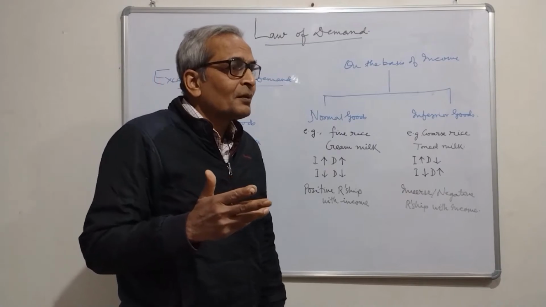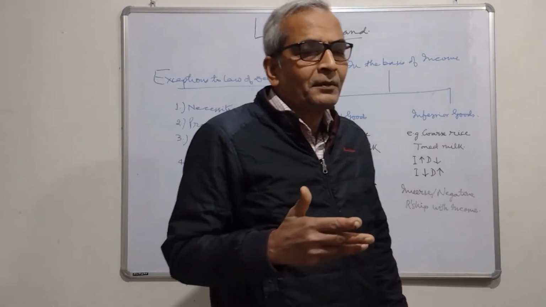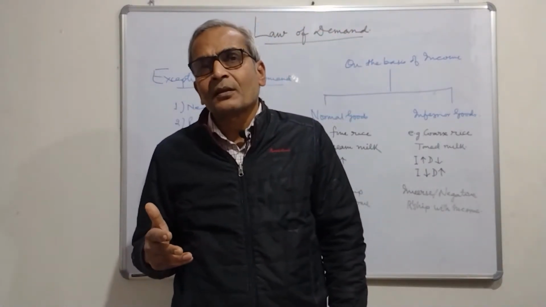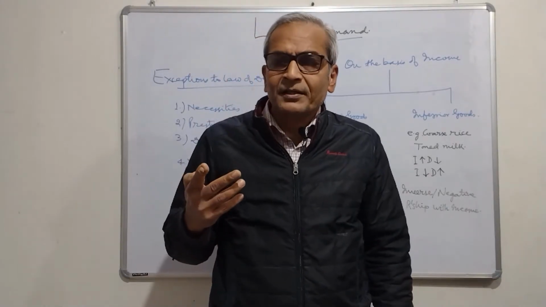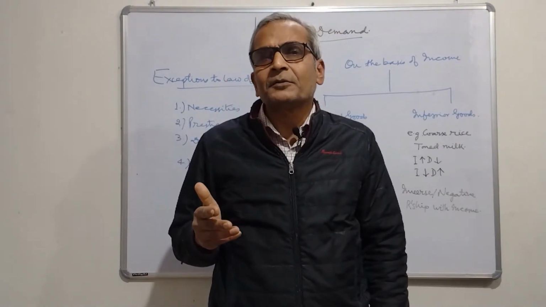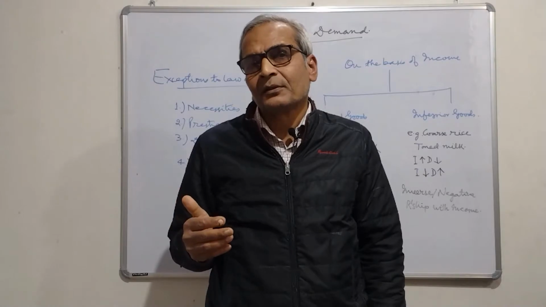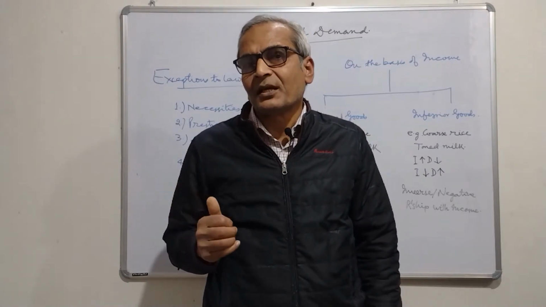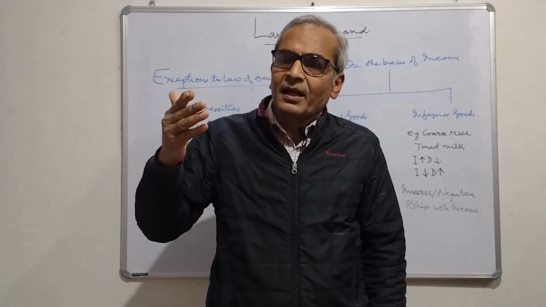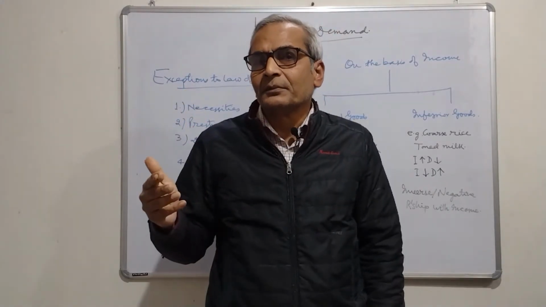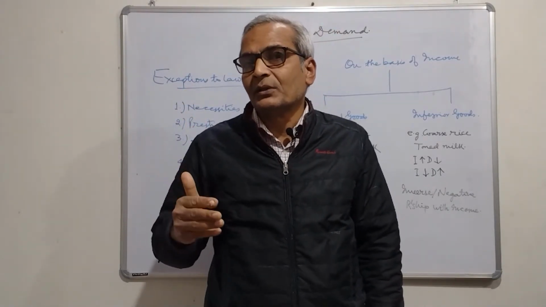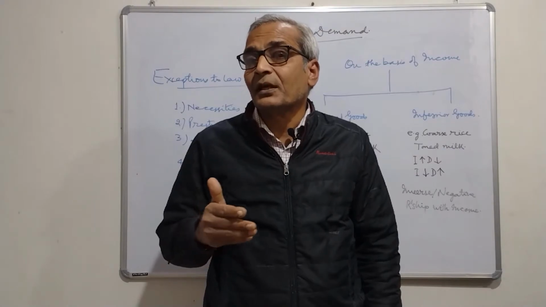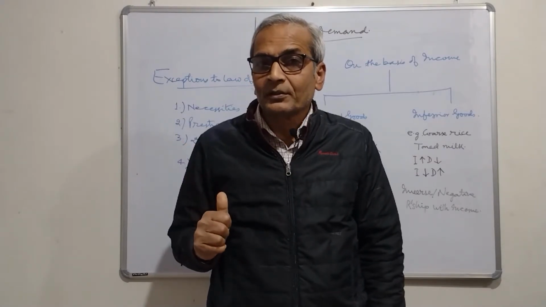Now, to take an example, let us talk about candle. Nowadays, people use inverters, people use emergency light as their income goes up. For them, candle is an inferior good. It has inverse relationship with the income of the consumer.